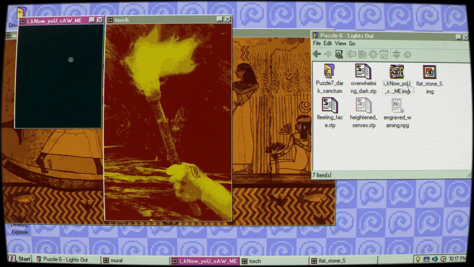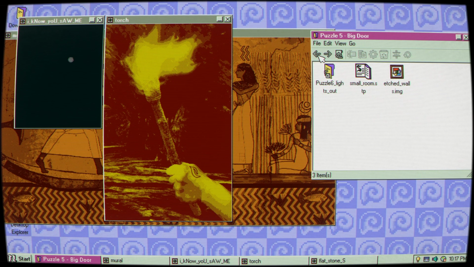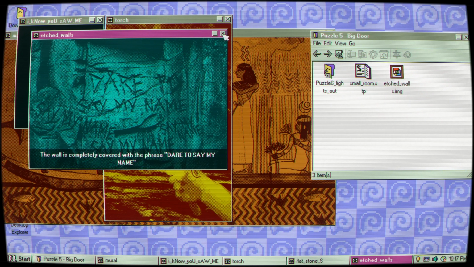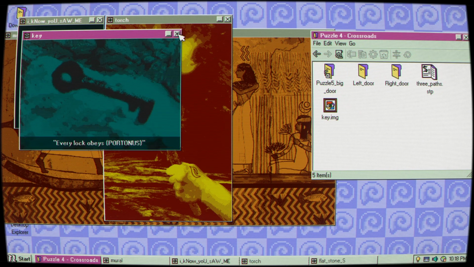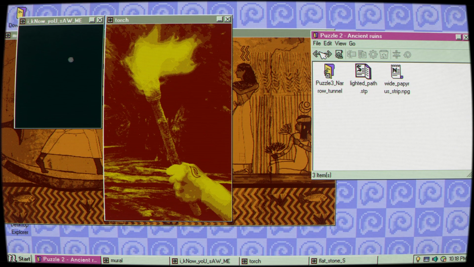We got the torch. I know you saw me. Where did we see that other image? No, it wasn't the etched wall. This might be my first sticking point here. Yeah, that was the key. Cool, we just saw that. I don't know why I clicked on that again.